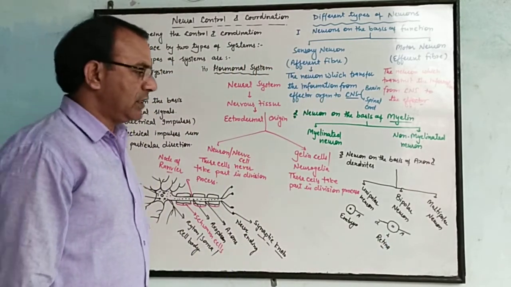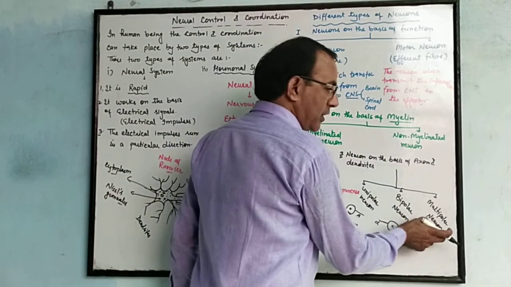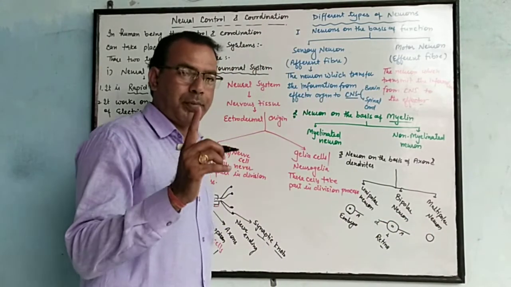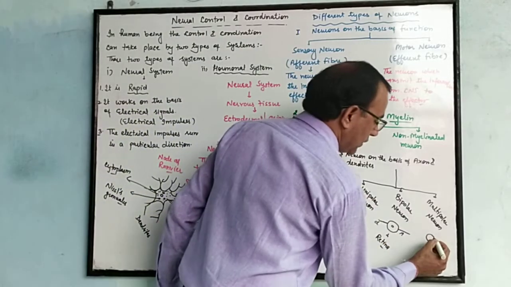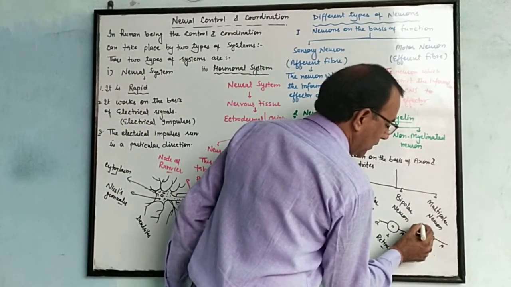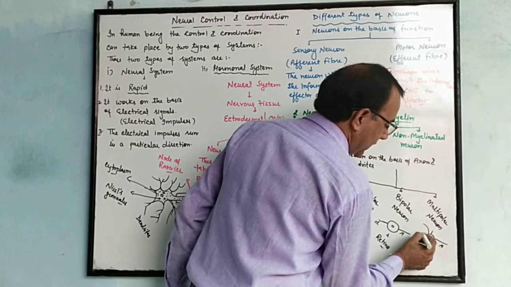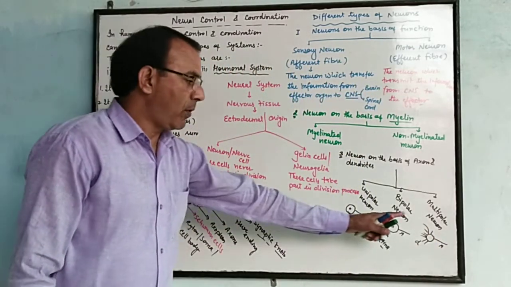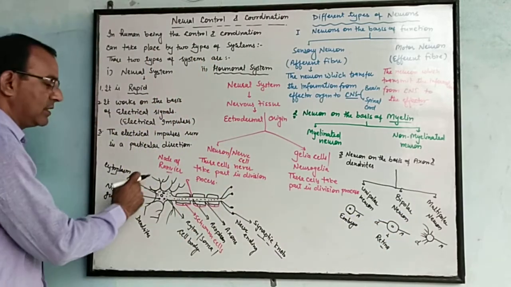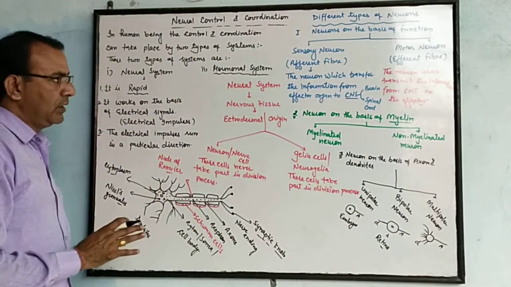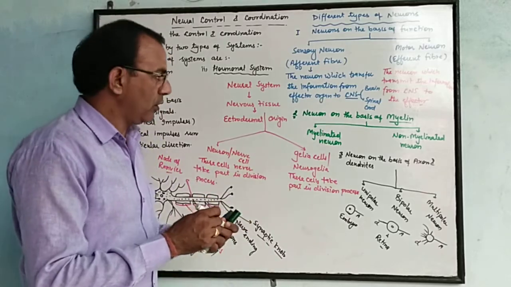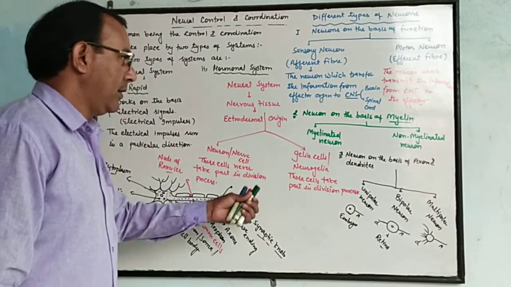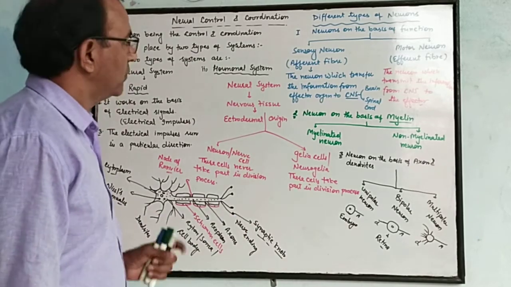Third type of neuron is multipolar neuron. The neuron which consists of two or more dendrites but one axon. It contains only a single axon. There are many dendrites present. This type of neuron is known as a multipolar neuron. These are the three types of neuron on the basis of different functions, myelin as well as axon and dendrite.